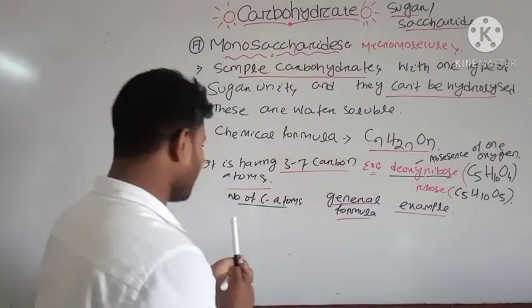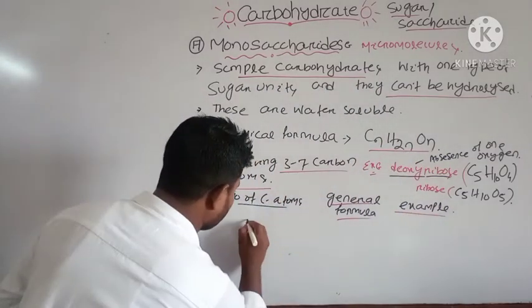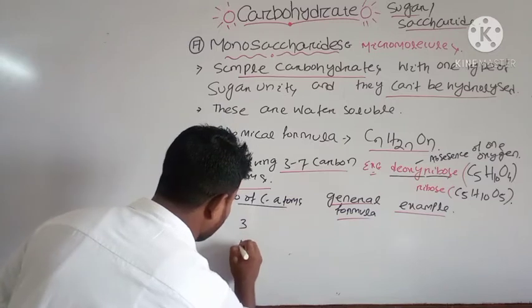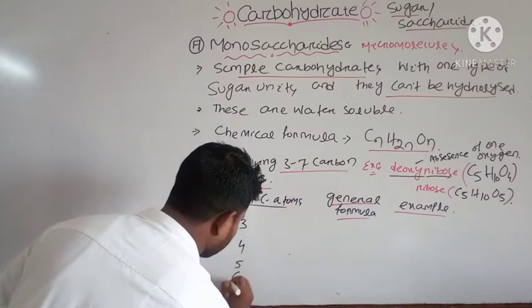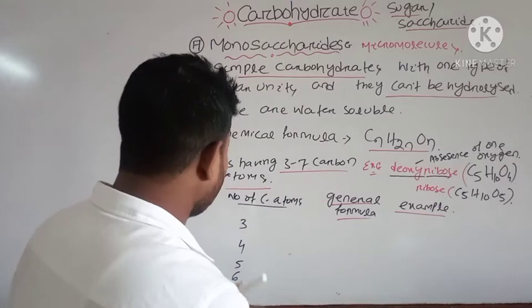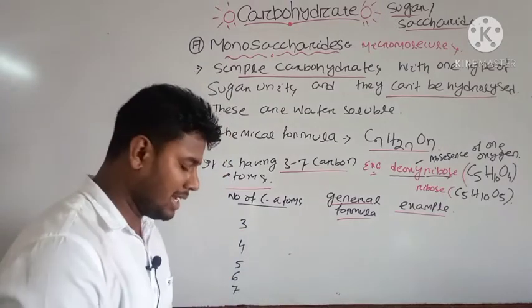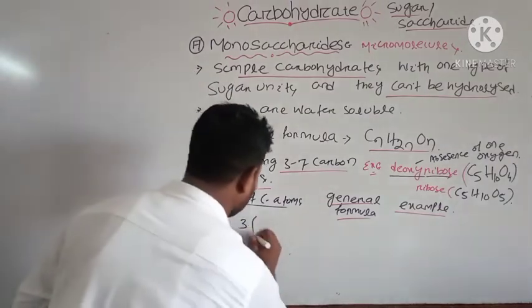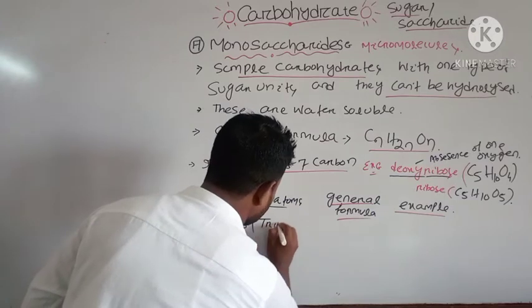If you consider the carbon atoms, we can write 3, 4, 5, 6 and 7. If 3 carbon atoms are present in the structure of a monosaccharide, it is known as triose.